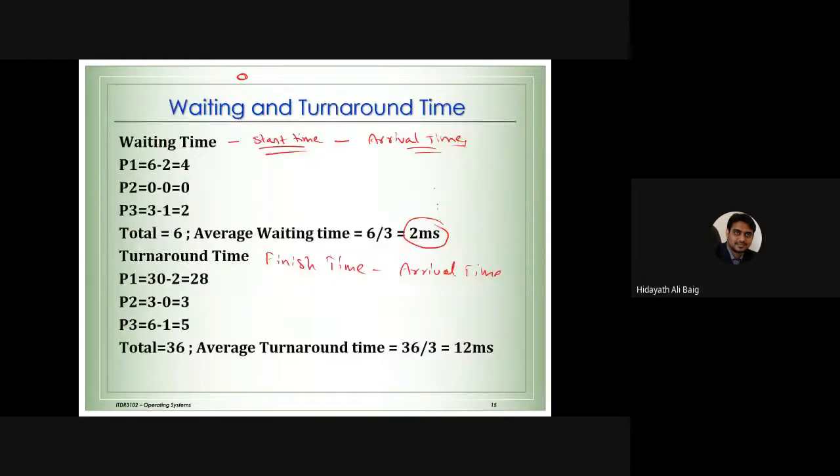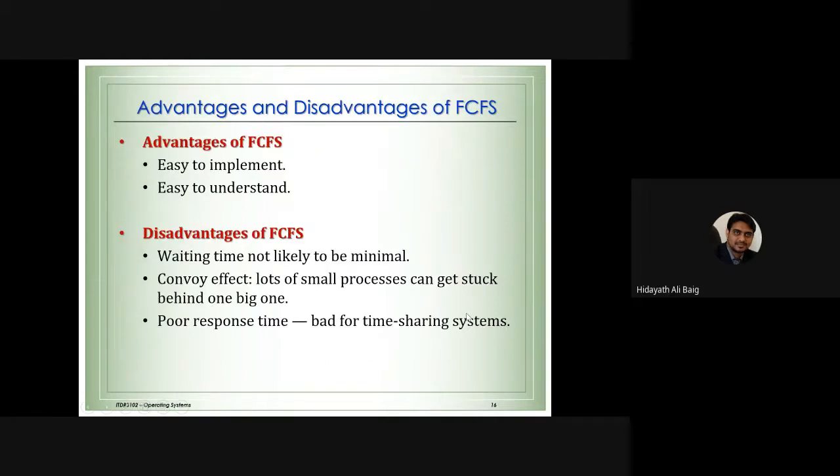So when we do that, the turnaround time is process 1: 28, process 2: 3, and process 3: 5 milliseconds. Total is 36 milliseconds divided by 3 is 12 milliseconds, which means the process is going to take on average 12 milliseconds to complete. Some processes take more time, some less, but on average they are going to take 12 milliseconds to complete. Okay, so now we need to discuss the advantages and disadvantages of this algorithm.